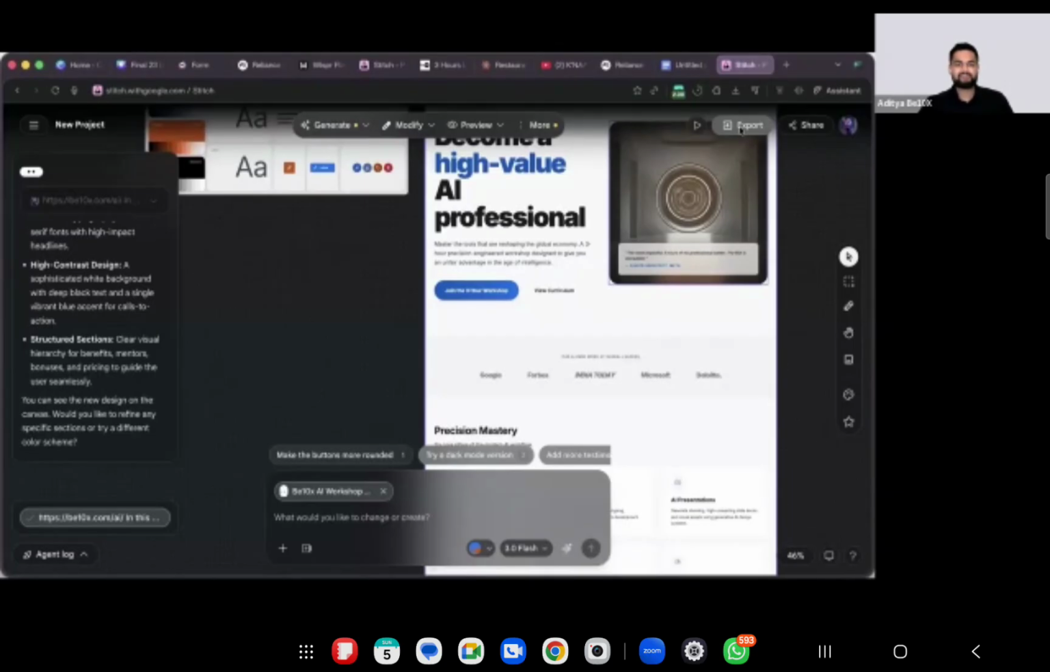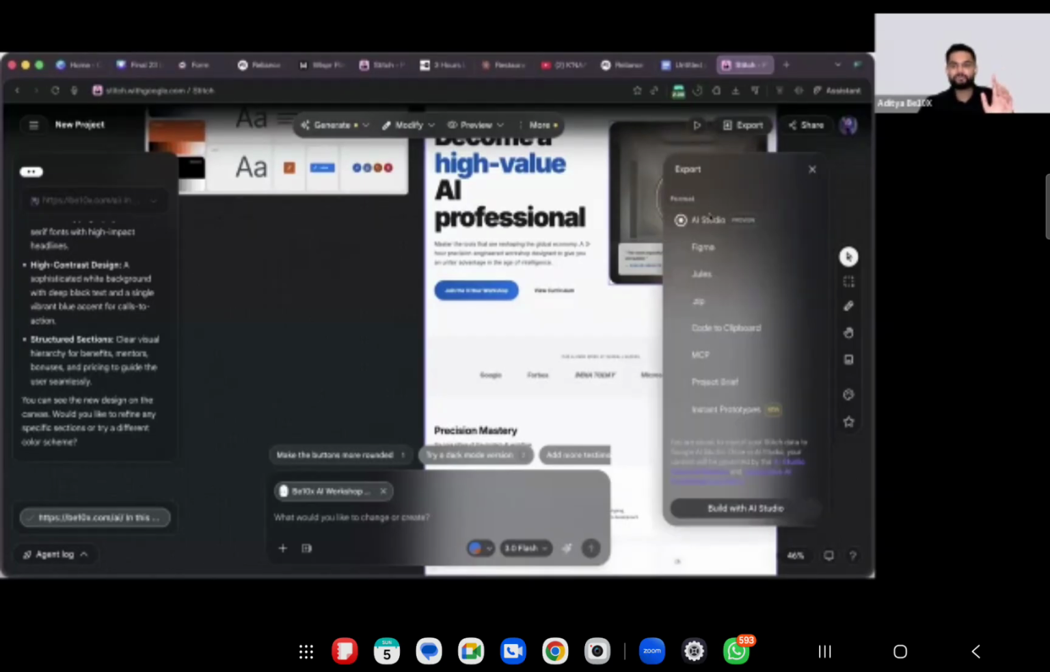Yes. By the way, you can export this, folks. You can export this in Figma, Jules, .zip file, MCP, project brief, instant prototypes, clipboard. You can copy it to clipboard. You can do anything that you want. And let's say if you don't like the design, you just simply tell it what you didn't like, and it will change, just like a human being. So I'll just select this first option of AI Studio, and I'll click on Build with AI Studio.